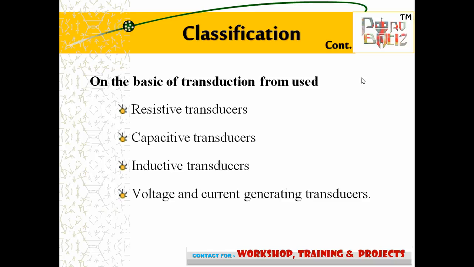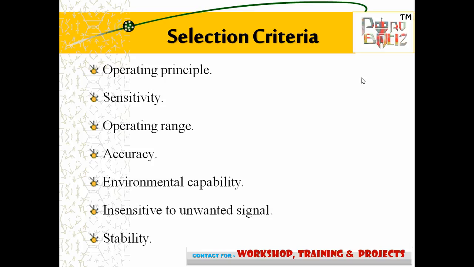On the basis of transduction principle: resistive transducer, capacitive transducer, inductive transducer, voltage and current generating transducer. And discussing the selection criteria: operating principle, sensitivity, operating range, accuracy, environmental capability, insensitivity to unwanted signal, stability.